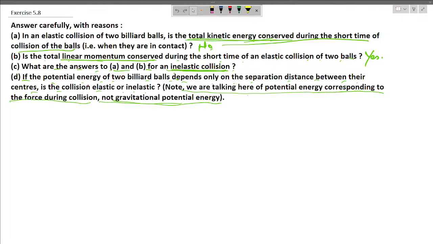Now the fourth question is, if the potential energy of two billiard balls depends only on the separation distance between their centers, is the collision elastic or inelastic? So if the potential energy of the billiard balls only depends upon the separation between their centers, then it is going to be elastic in nature.